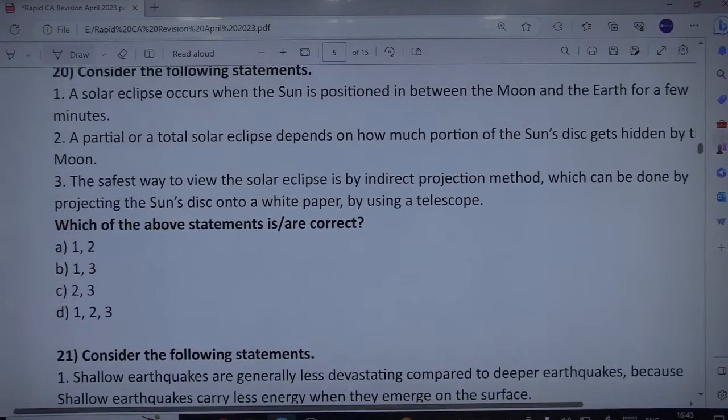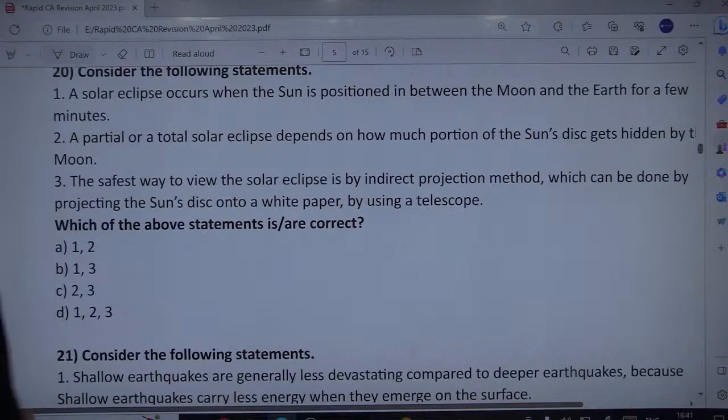Solar eclipse occurs when the sun is positioned in between the moon and the earth for a few minutes. Can you read? This seems to be a problematic statement. A solar eclipse rather occurs when the moon is positioned in between the sun and the earth for a few minutes, and not the sun. So the issue is with the position of the sun here. It's not the sun which is positioned between the moon and the earth, rather the moon is positioned between earth and sun. So 1 is wrong, and 2 and 3 are correct.